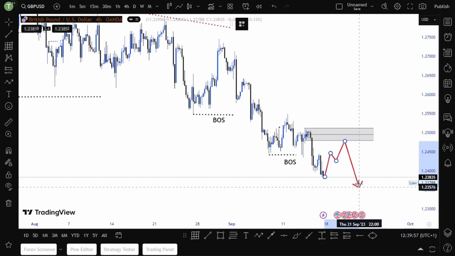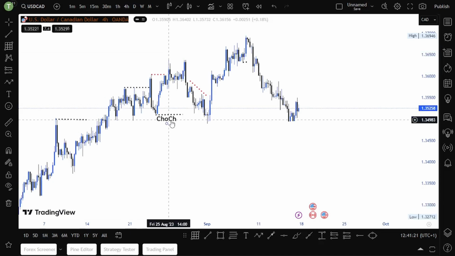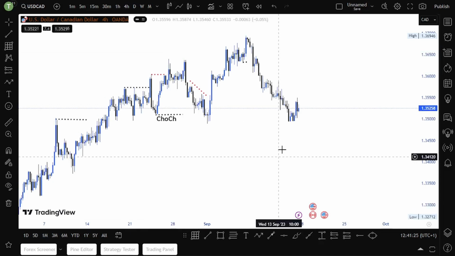Now let's look at US dollar CAD. Now looking at US dollar CAD, guys, there is a change of character. There is no break of structure here. We did not break structure to the downside. Price is currently at this demand zone. So I think I will be buying US dollar CAD. US dollar CAD is buying, as you can see.